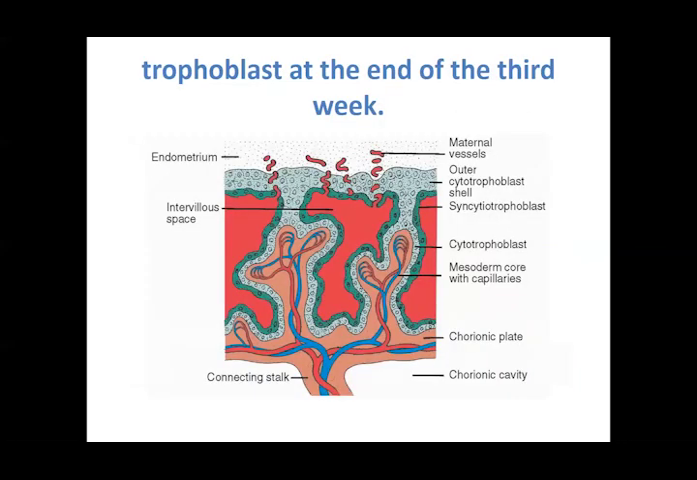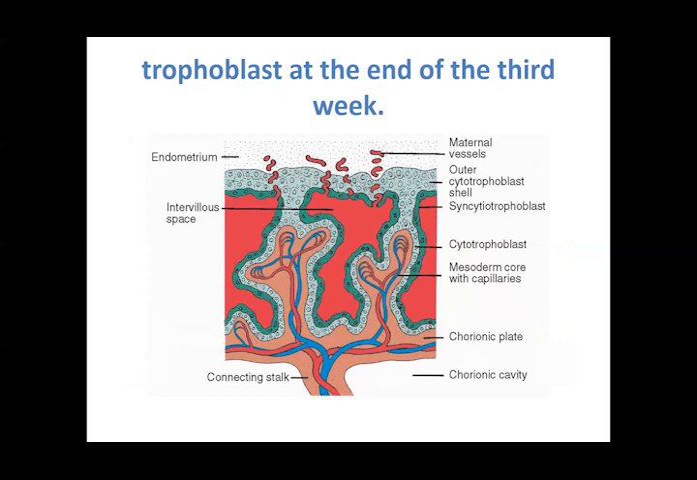Now you see that at the end of the third week, we have formed this tertiary villus. The outer green is syncytial trophoblast, the lighter green is your cytotrophoblast, then the pink with the blood vessels is your mesoderm with the blood vessels. Those are your tertiary villi.